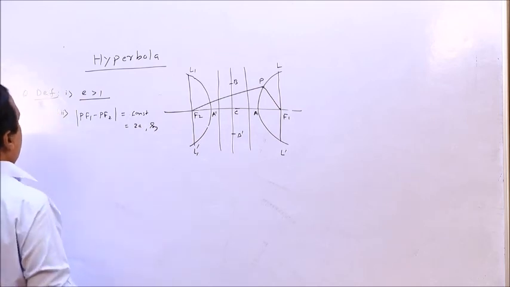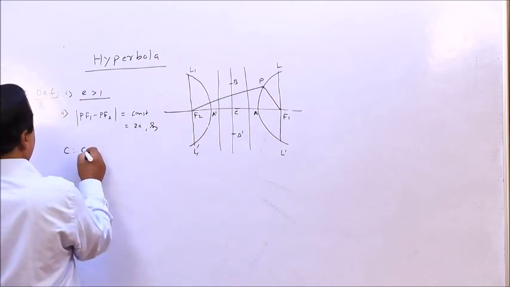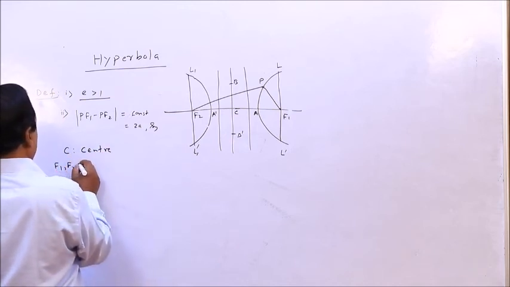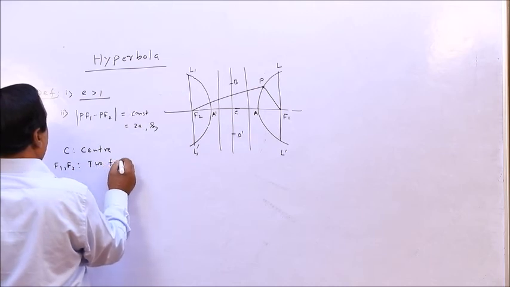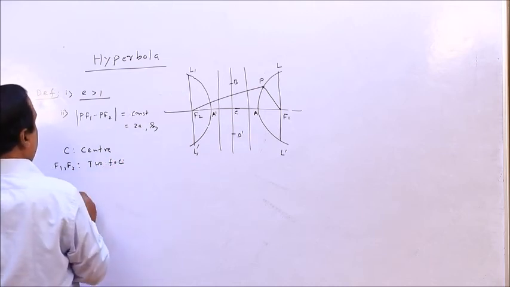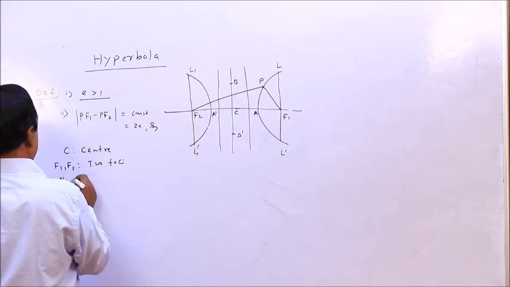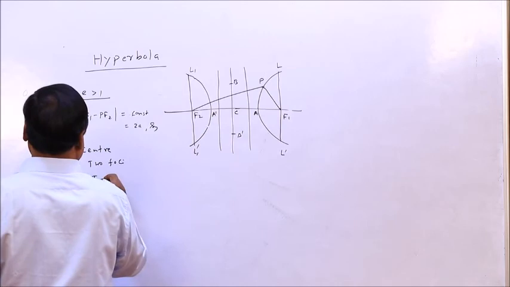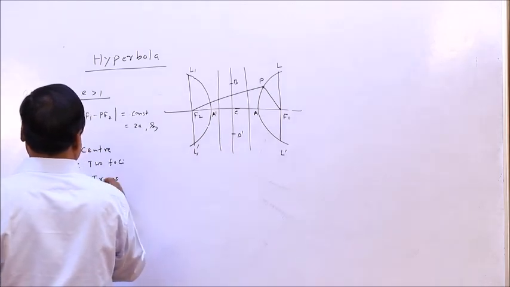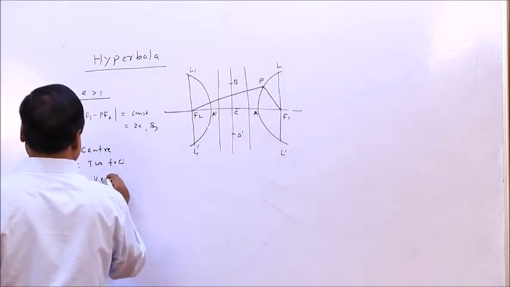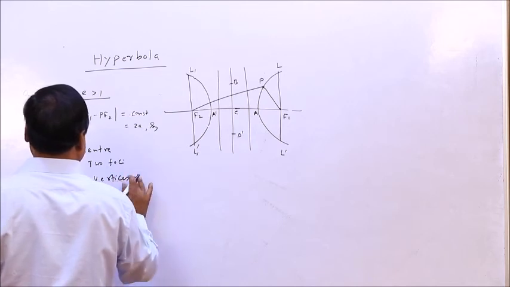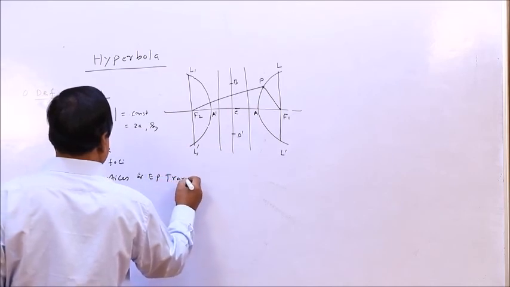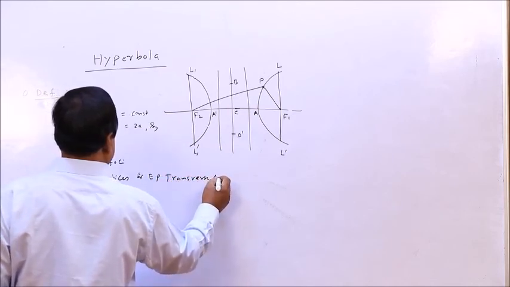Alright, so C is the center, F1, F2 are the two foci, A dash, A, this is the transverse, this is the vertices or endpoints of the transverse axis.